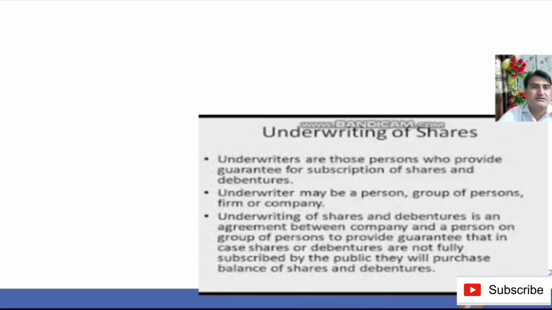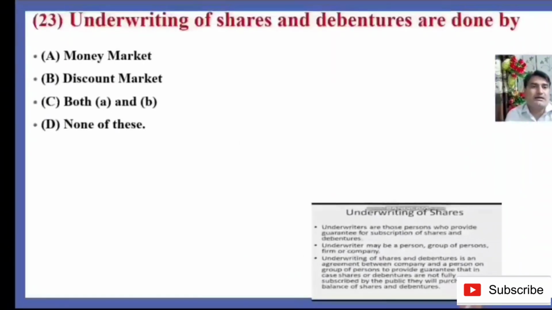Underwriters are those persons who provide guarantee for subscription of shares and debentures. Underwriters may be a person, group of persons, firms, or company. Underwriting of shares and debentures is an agreement between the company and a person or group of persons to provide guarantee that in case shares or debentures are not fully subscribed by the public, they will purchase the balance of shares and debentures. This is all about the underwriting of shares.